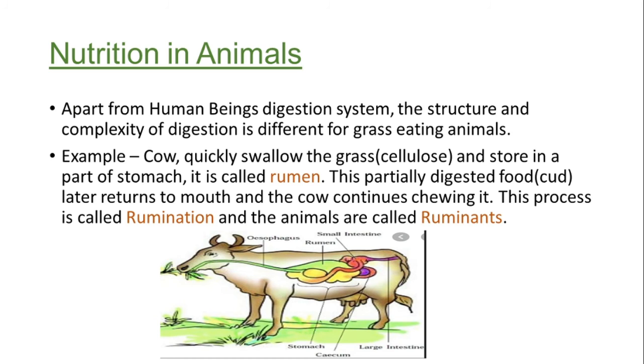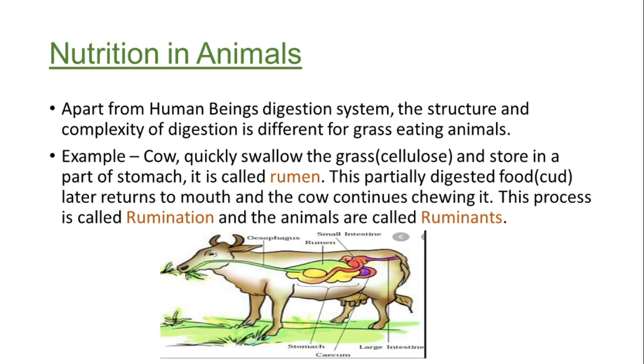They quickly swallow the grass, which is cellulose in nature, so it is very difficult to extract the food directly from the cellulose. After they quickly swallow the grass, they store it in a part of the stomach called rumen. Rumen is a temporary compartment in the stomach of cows or buffaloes or any grass grazing animal.